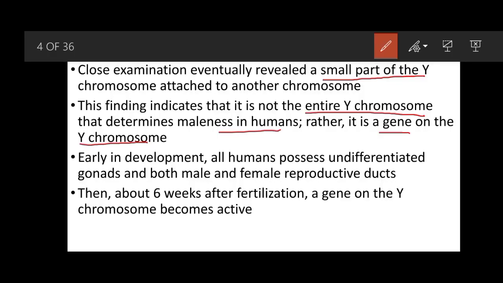Early in the developmental process, all humans possess undifferentiated gonads, and both male and female reproductive parts are present. But around 6 weeks after fertilization, a gene on the Y chromosome becomes active.